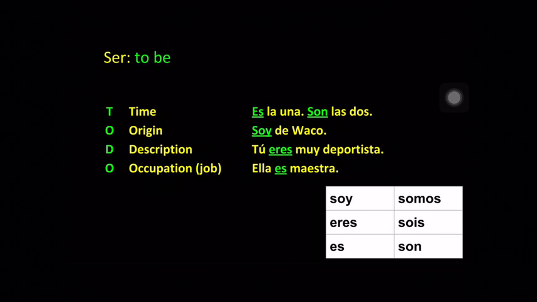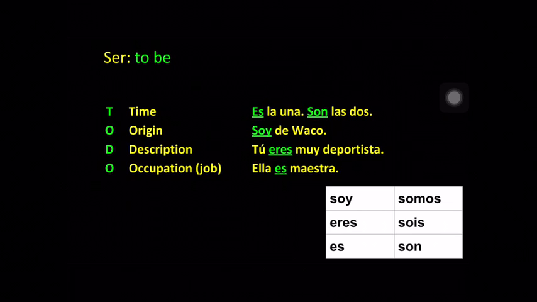The other thing is, the first O is for origin. Whenever you're talking about where someone's from, not where they're located, but where they're from, born and raised, or where they grew up. I could say, soy de Waco. I am from Waco. Or if I ask you, where are you from? ¿De dónde eres? Do you guys see how we use the form of the verb ser?